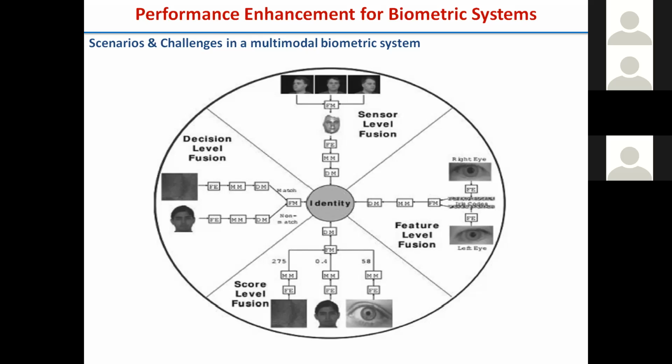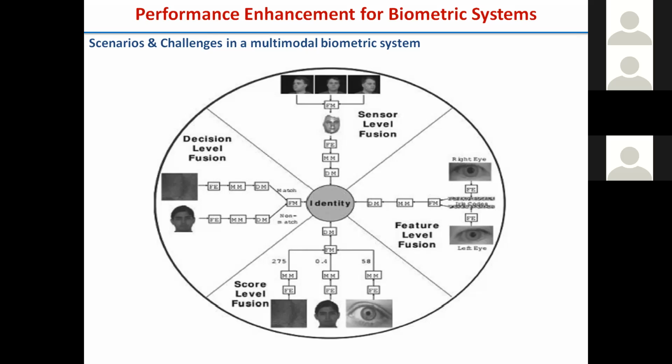Maybe your fingerprint is gummy, but your iris gives better performance, or your face has some occlusion and degrades with time. So how can adaptivity to the environment be built into feature fusion, score fusion, decision fusion, or sensor level fusion? That is the research problem: how we model the environment so that a better decision can be taken.